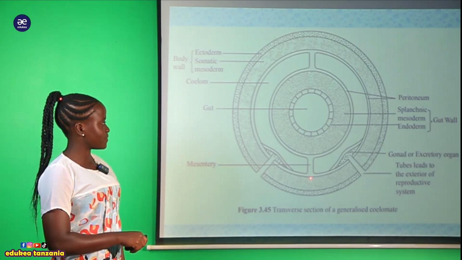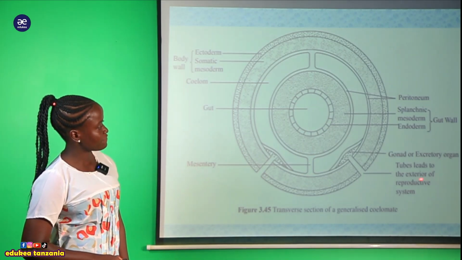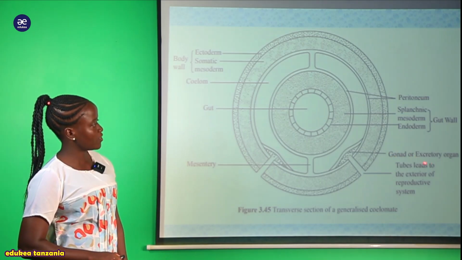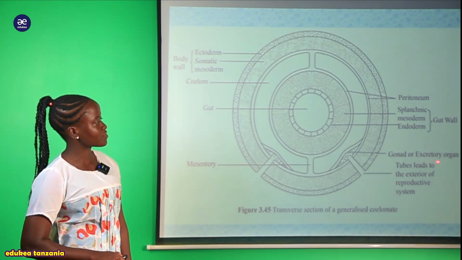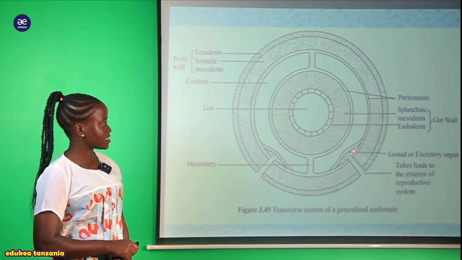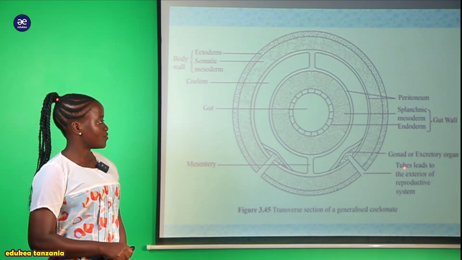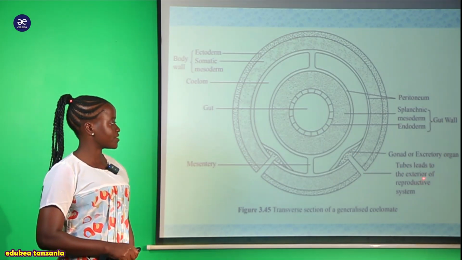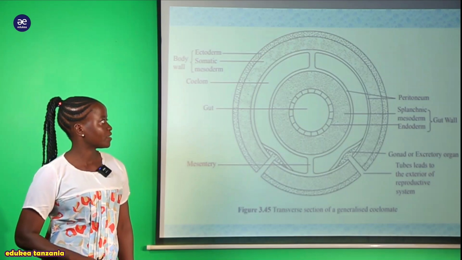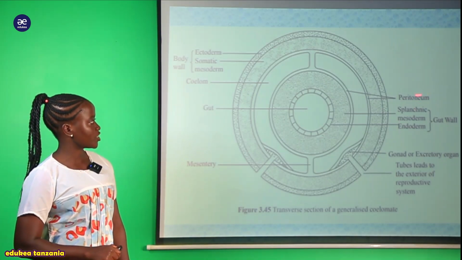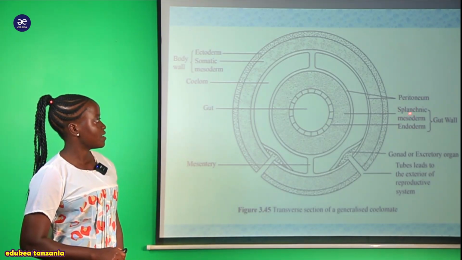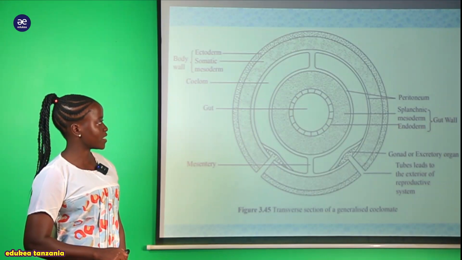Now you can see this one is the mesentery, and also we have a gonad or excretory organ, and the tube leading to the exterior of the reproductive system. Thereafter we have this peritoneum, and also we have this splanchnic mesoderm and endoderm.